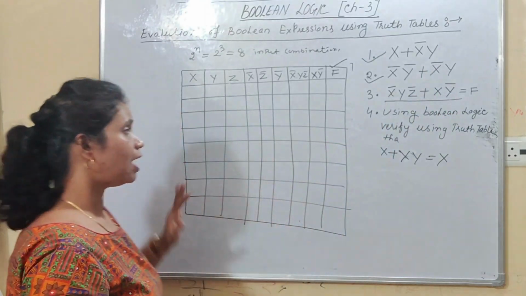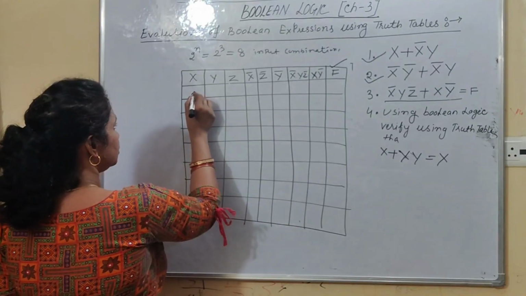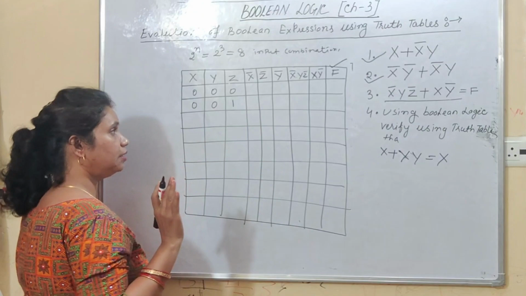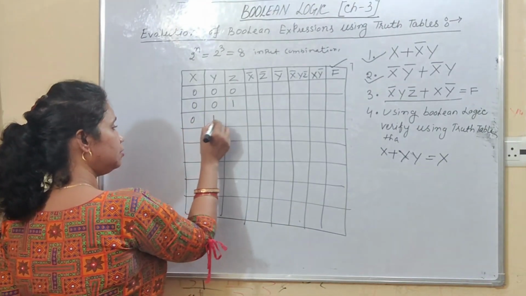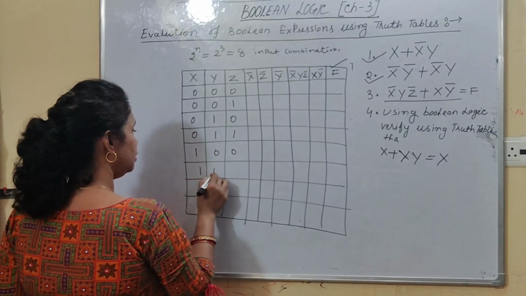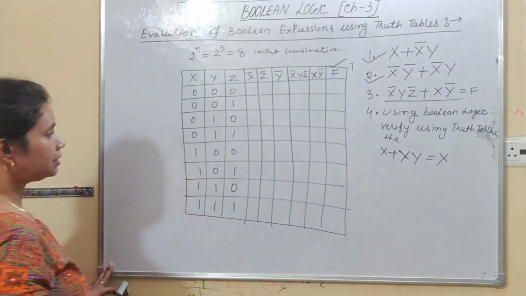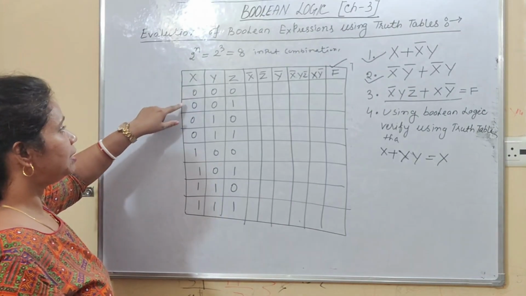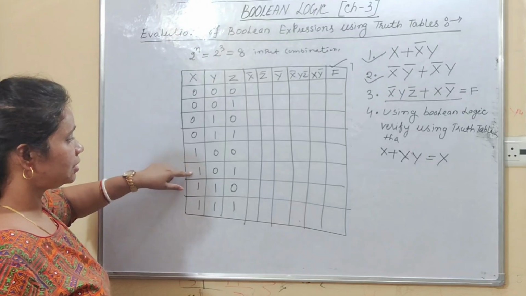Right, students? Now, how will you evaluate this? First, put the input values 0, 0, 0, 0, 0, 1. See, all the input combinations are unique. So here 0, 0, 0, 0, 0, 1, 0, 1, 0, 0, 1, 1, 1, 0, 0, 1, 0, 1, 1, 1, 0, 1, 1, 1. Actually, these are the binary representation of decimal value 0. Similarly, it is the binary representation of 1. This is 2. This is your 3. This is 4. This is 5, 6, 7.